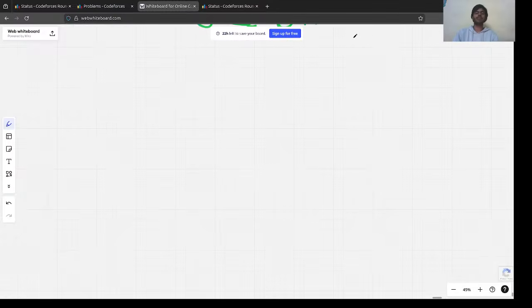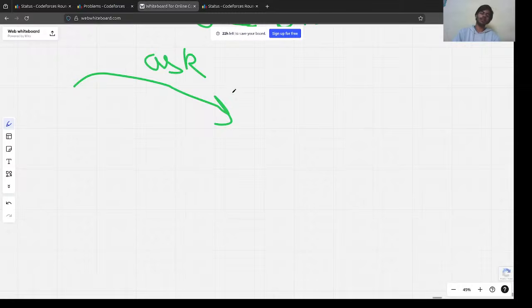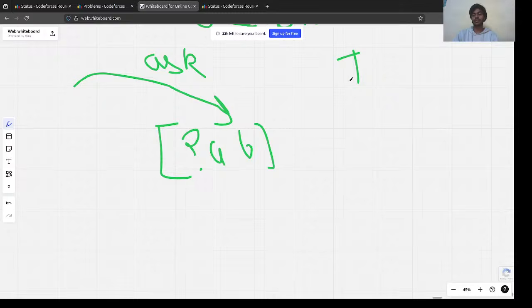What are interactive problems? Interactive problems are when you are also asking the jury for some information. Like in this case, this was the format that we are using, and we are asking if the simple path from A and B, and the simple path from X and Y have some intersection or not, right? These are called interactive problems.